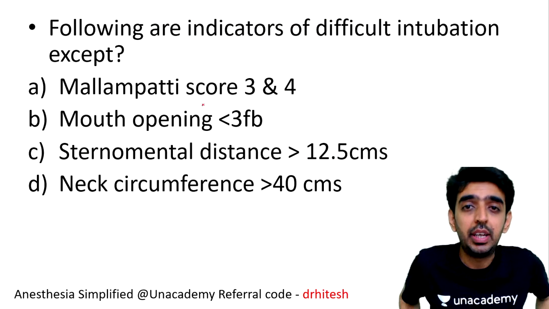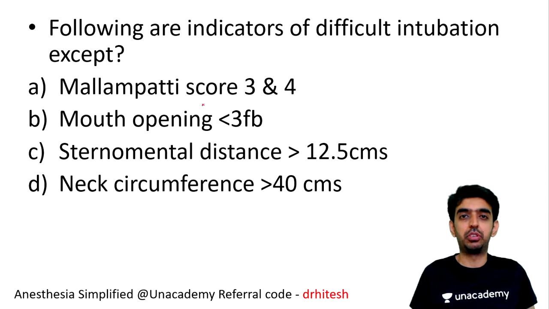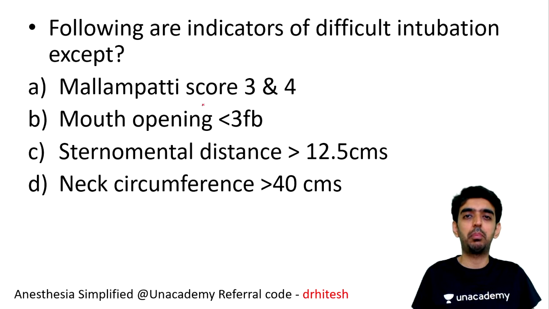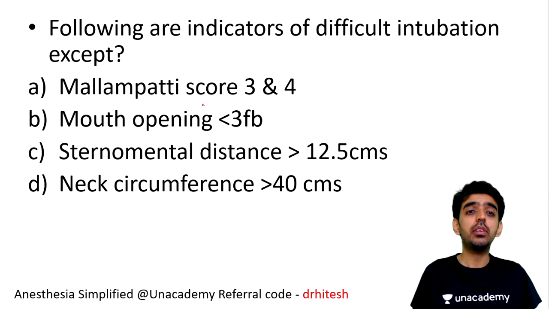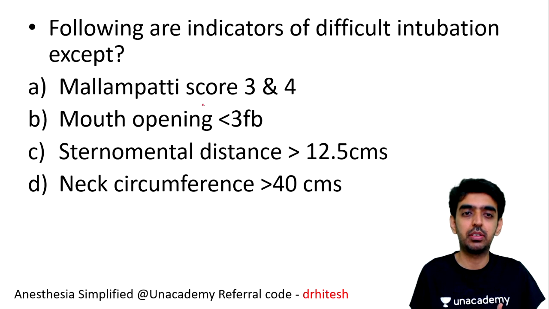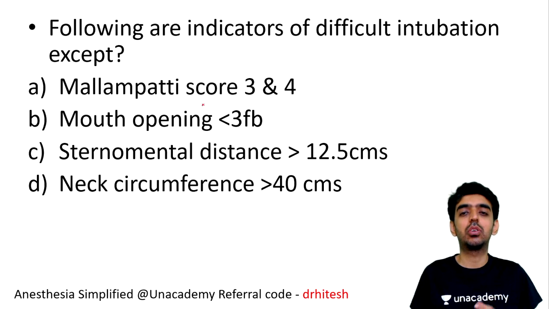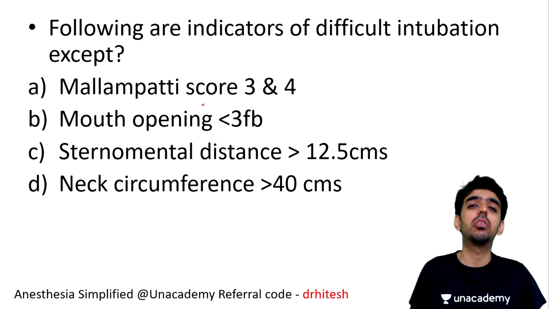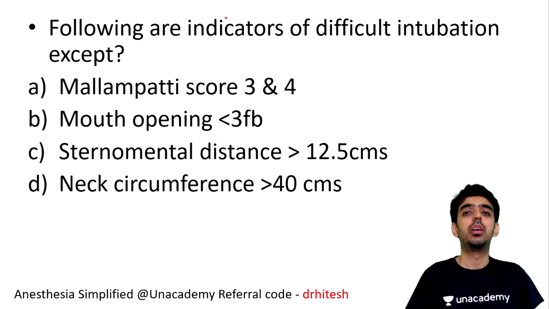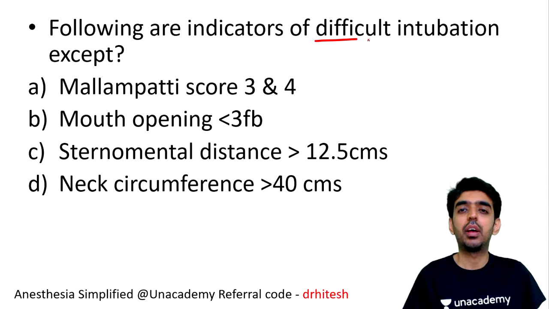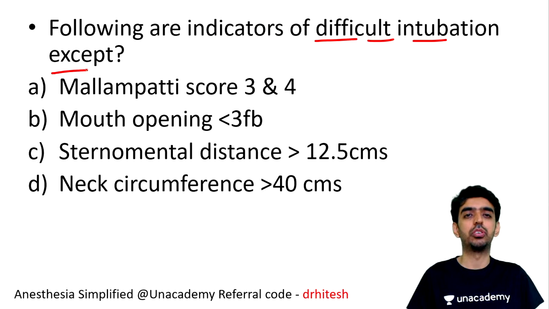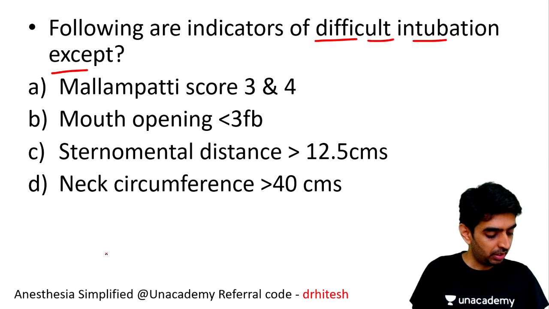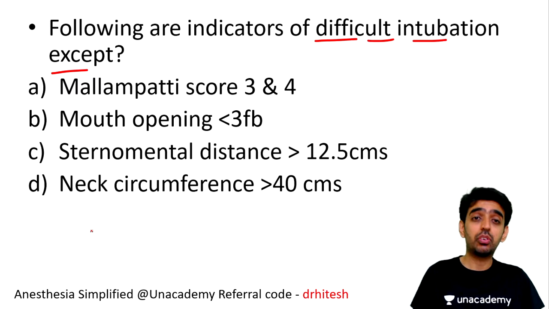So the following are the indicators of difficult intubation, except: option A is Mallampati score 3 and 4, mouth opening less than 3 finger breadths, sternomental distance of 12.5 centimeters, and neck circumference of more than 40 centimeters. So which of the following are the parameters for difficult intubation, except? Yes, so Dr. Rutu says it's C. Yes, Dr. Aslaf.